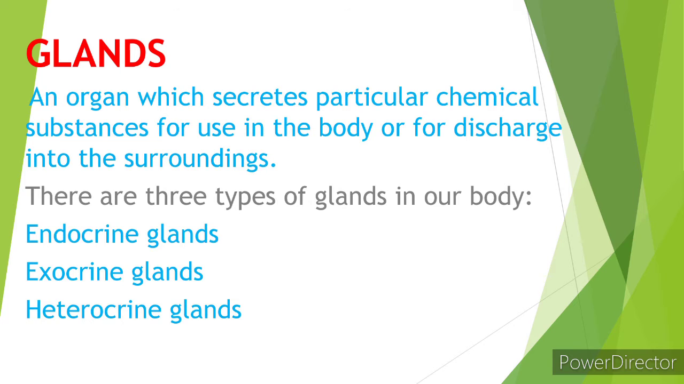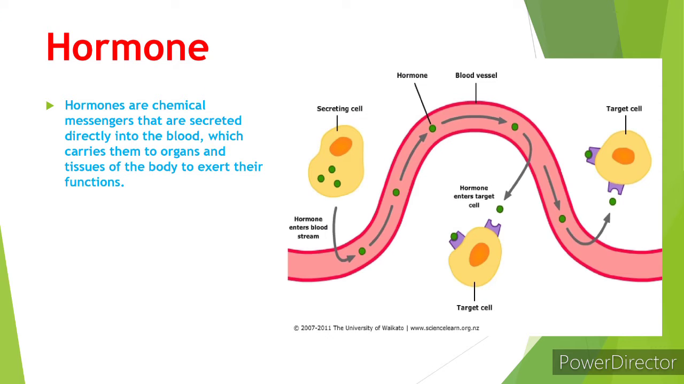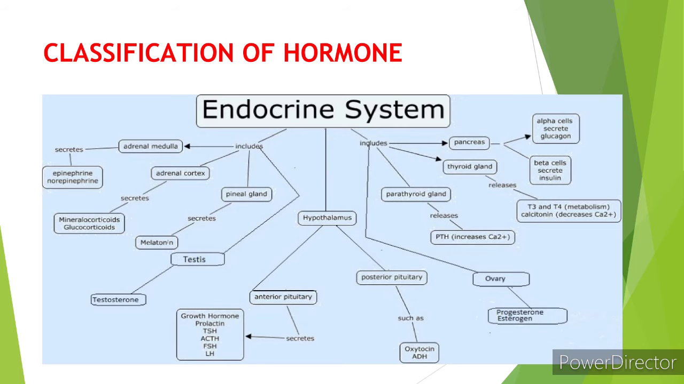Now, what is a hormone? Hormones are chemical messengers that are secreted directly into the bloodstream, which carries them to organs, from the blood and the tissues of the different parts of the body, and they exert their function. So next is the classification of hormones.